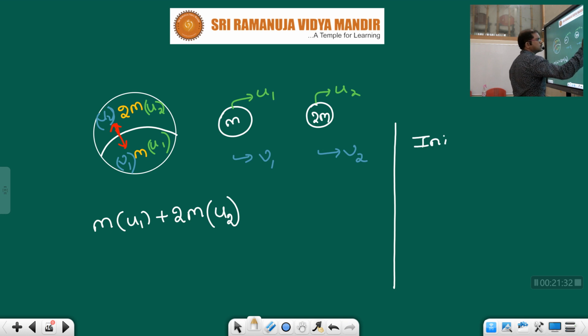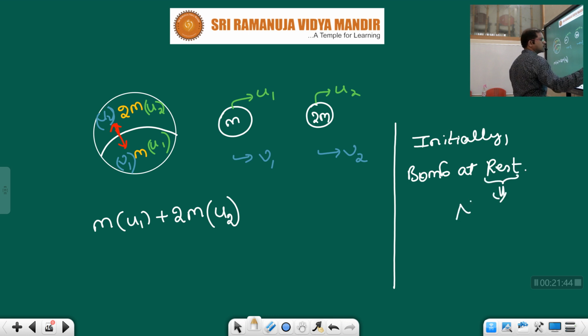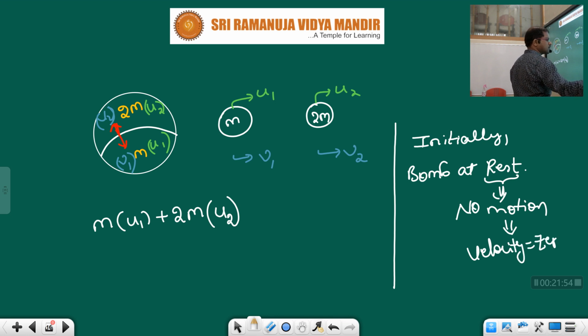See, children, initially the bomb is at rest. Rest in the sense of what, children? No movement. Whenever there is no motion, what about velocity? Velocity will be 0.